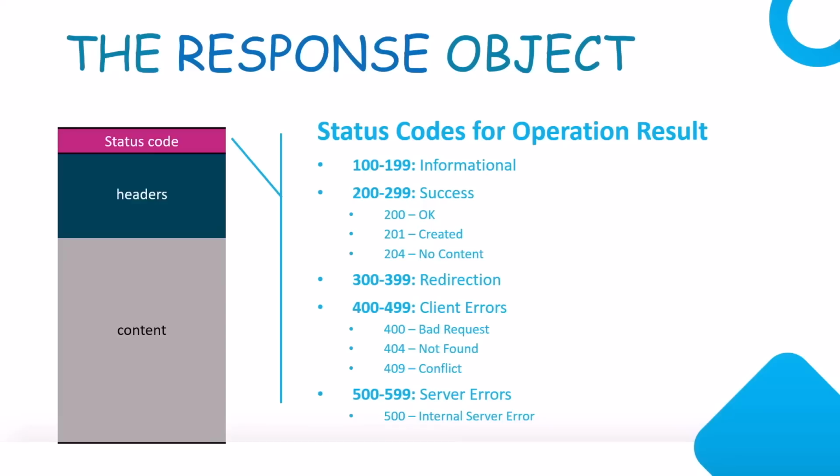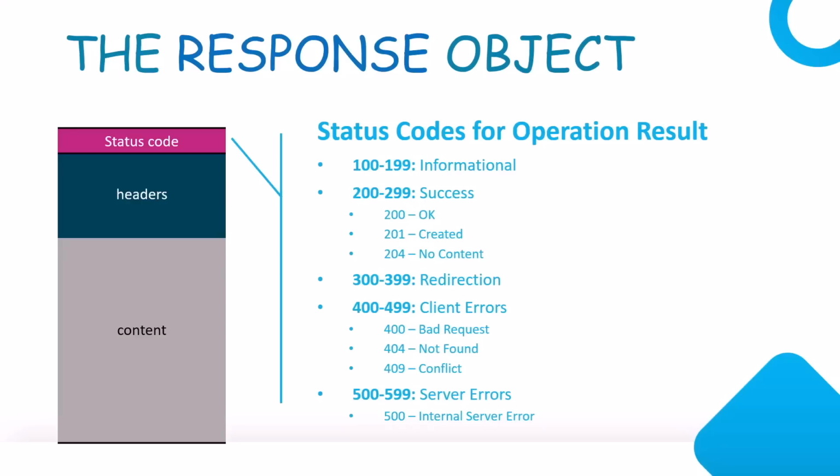You can see status code plays a very important role in the response object, because based on the status code, the client will be able to know if the request was successful, if it failed, and if it failed, what the reasons were, and so on.